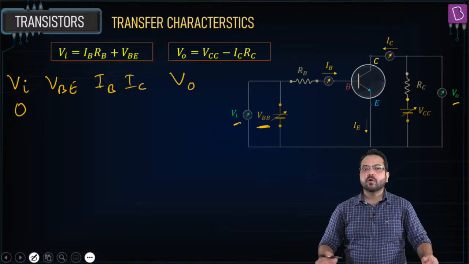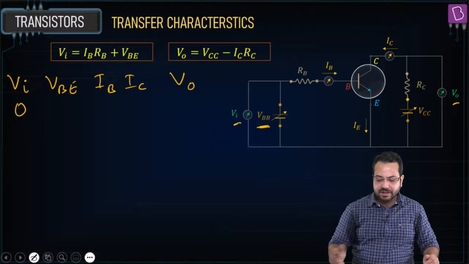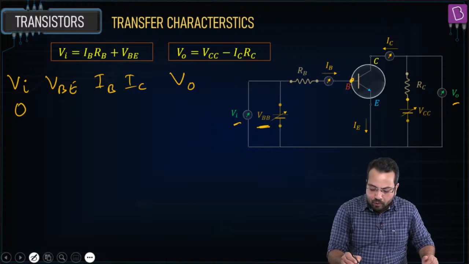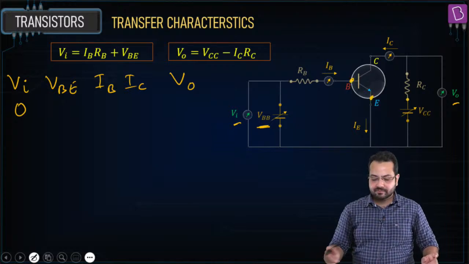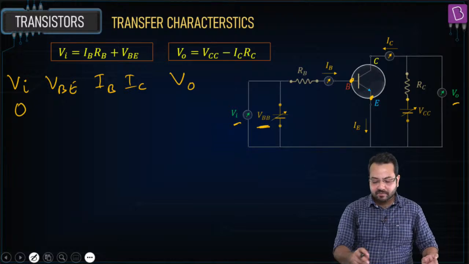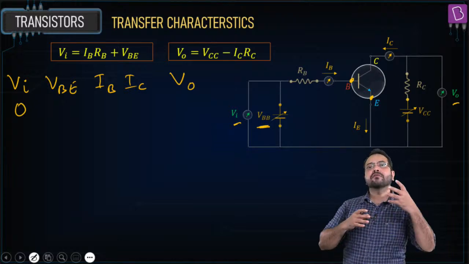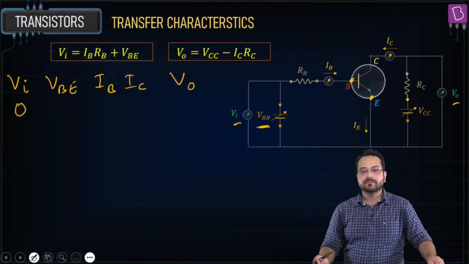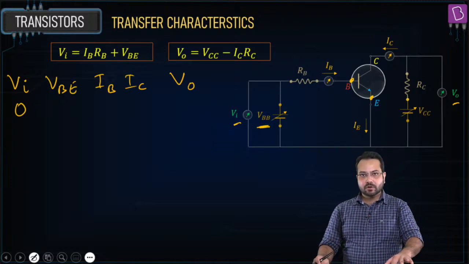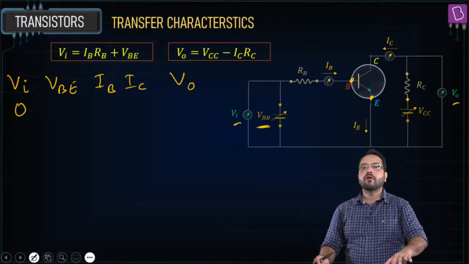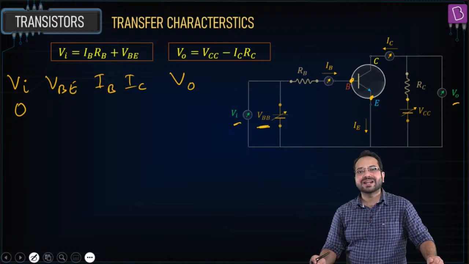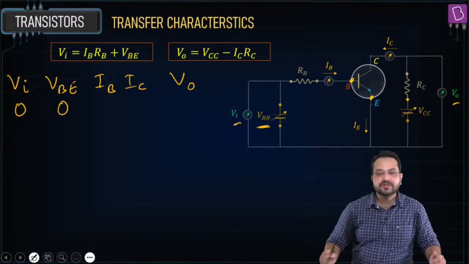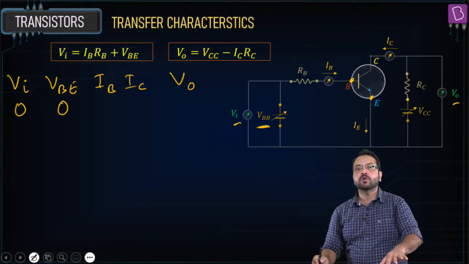Now if the input voltage is 0, what is going to happen to VBE? VBE is the voltage between the base and the emitter, and it provides forward bias to the base and emitter. If VBE is 0, then the forward bias between the base and emitter is 0. So what will happen to IB?